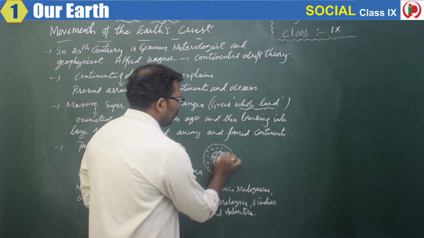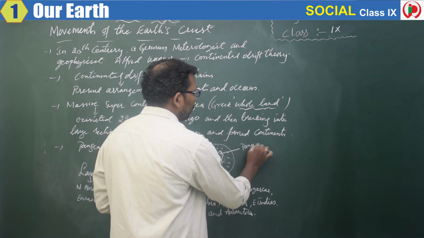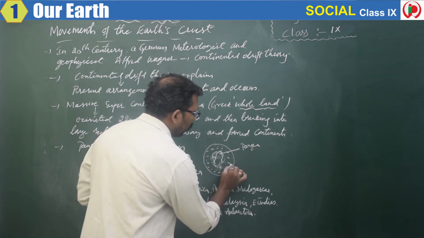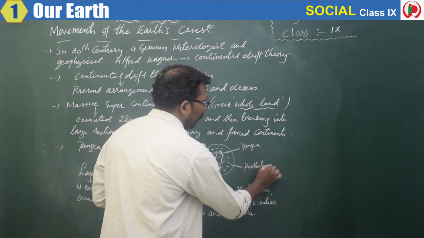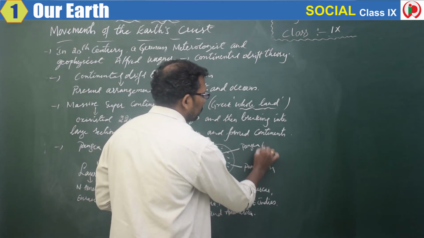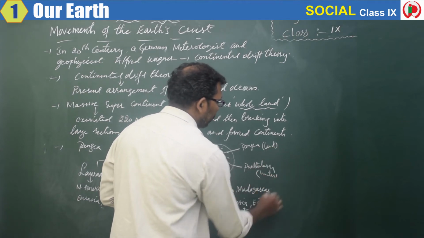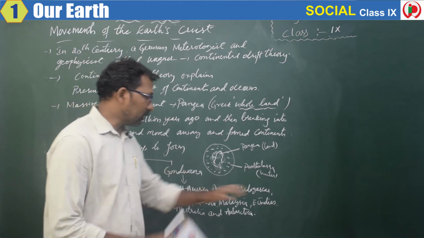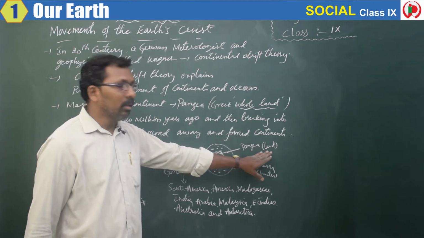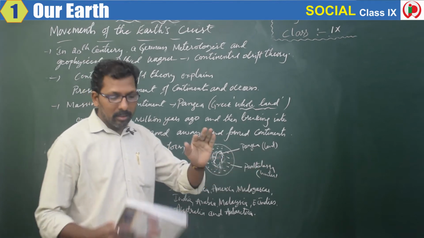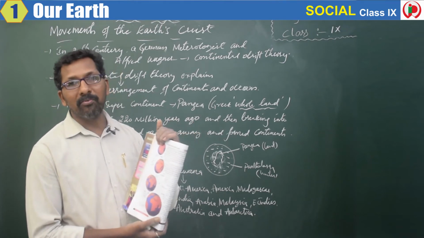So this massive continent is called Pangaea, right? And the water body is called Panthalassa, right? So this is land and this is water. Panthalassa is a larger water body which was surrounding Pangaea, that is the land. So this has been explained clearly by our geophysicist or meteorologist Alfred Wegener.